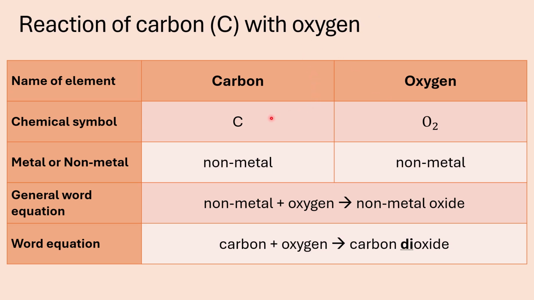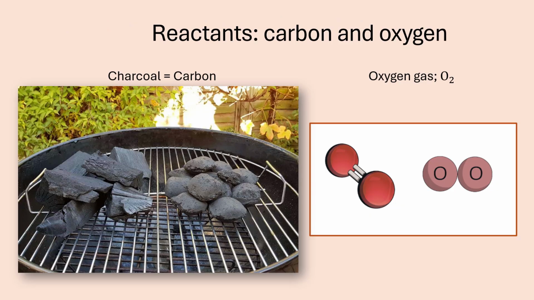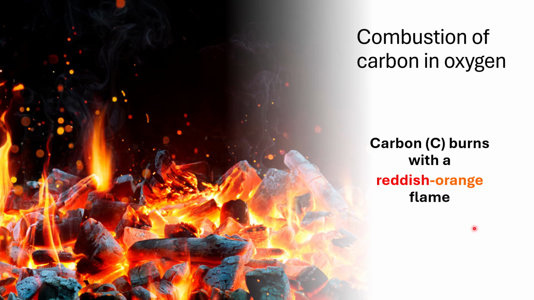Now, very similar to this is the reaction of carbon with oxygen. Carbon is a non-metal. If the non-metal reacts with oxygen, we form a non-metal oxide. Similar to sulfur, when carbon reacts with oxygen, we get carbon dioxide. I know that you are all very familiar with the reactants carbon and oxygen. Carbon is what we know as charcoal or wood or even a piece of paper or cardboard. It mainly contains carbon. And if you burn it in oxygen, what do we normally see? I know that you know this. We see these reddish orange flames. So carbon burns with a reddish orange flame in oxygen to form carbon dioxide.